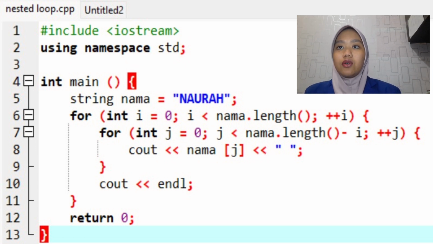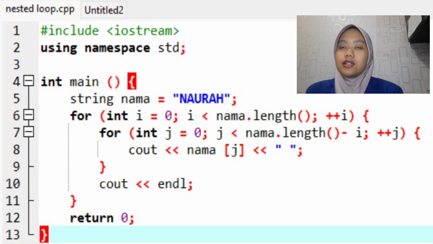In the seventh row, the outer loop i controls how many characters will be printed on each line, while the inner loop j prints characters from the name string up to the length specified by name length i.